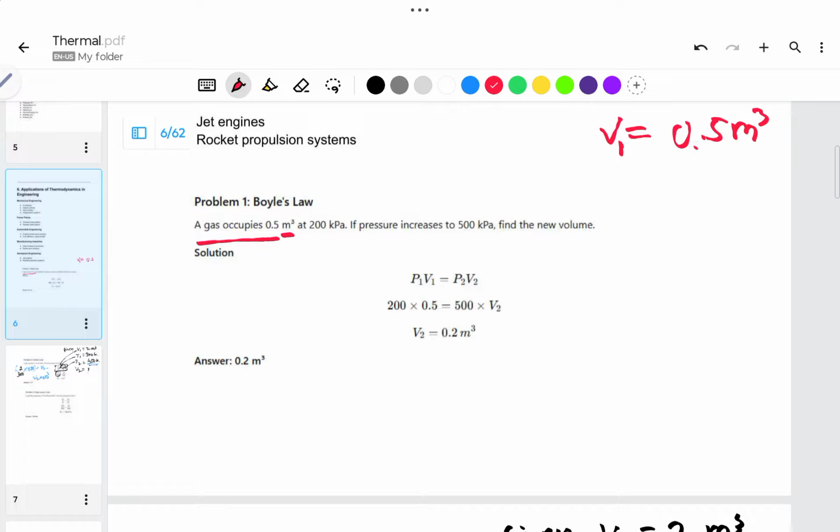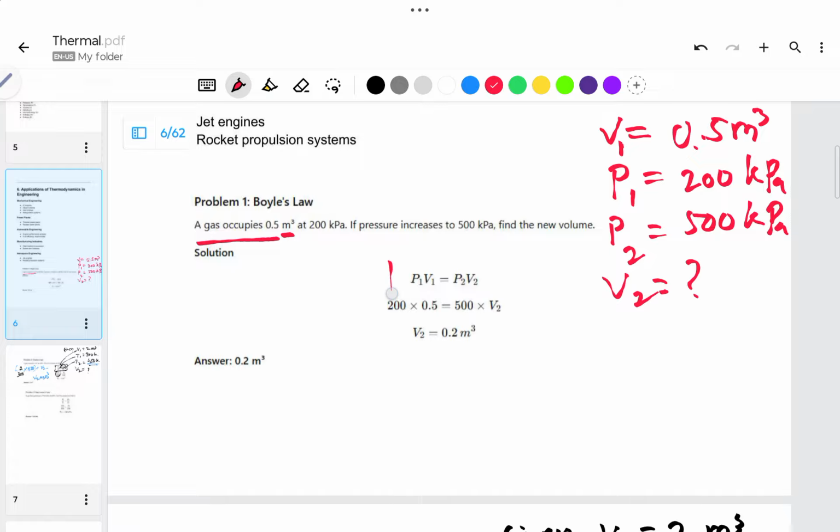The pressure at that volume is 200 kilopascal, and the pressure at the second condition is 500 kilopascal. Find the new volume at this pressure P2. So you have to find V2 for this one.